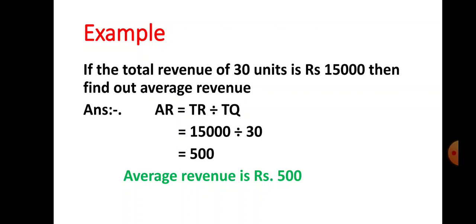So what is the total revenue in the example? 15,000 divided by TQ. What is the total quantity given in the example? 30. So 15,000 divided by 30, how much? 500. So what is the average revenue? Average revenue is rupees 500. This is how to calculate average revenue.